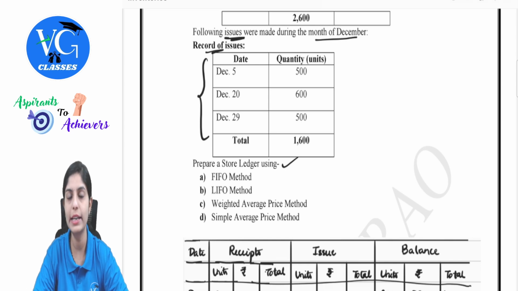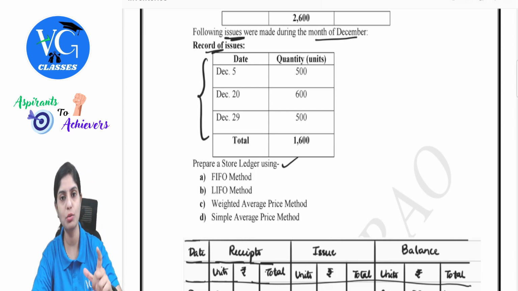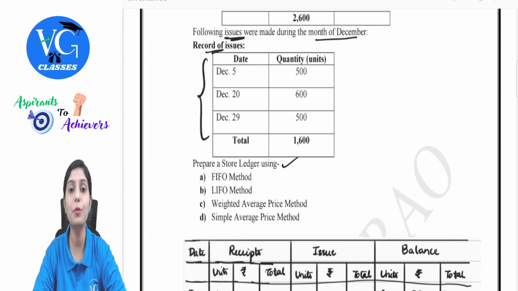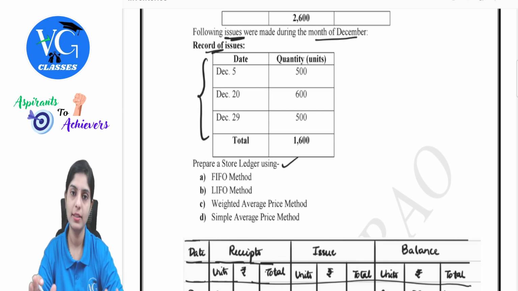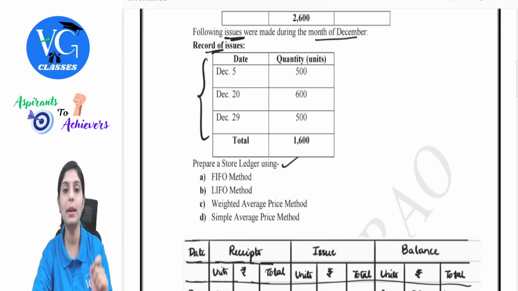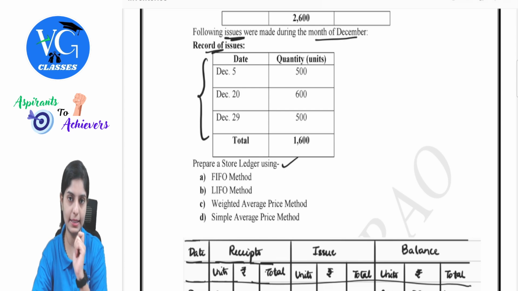Now what is this stores ledger? In practical life, this is how the stock of goods is maintained, because one particular stores ledger will give you a complete summary of the number of units of quantity left and at what price it is being valued, depending upon the method which they use. So let's look into how these methods should be applied. Since we already know the meaning of them, using that we will apply how it needs to be presented.